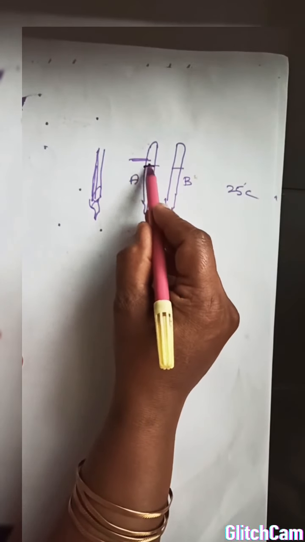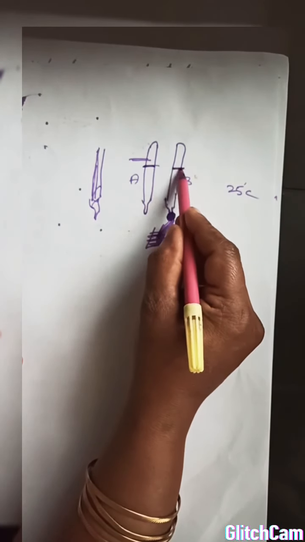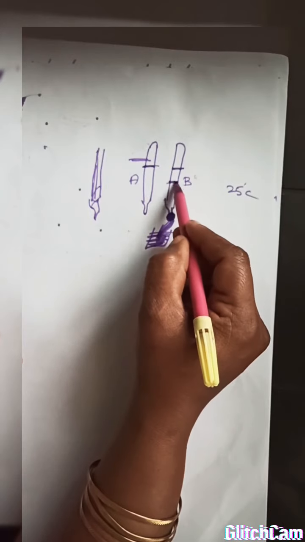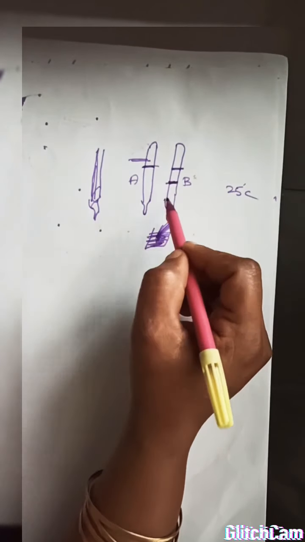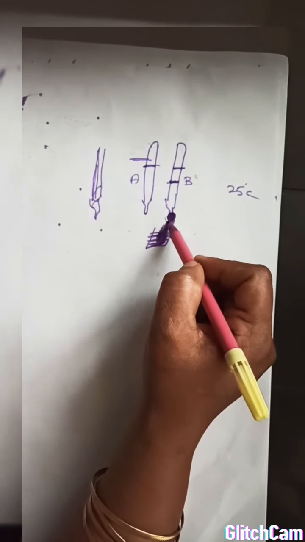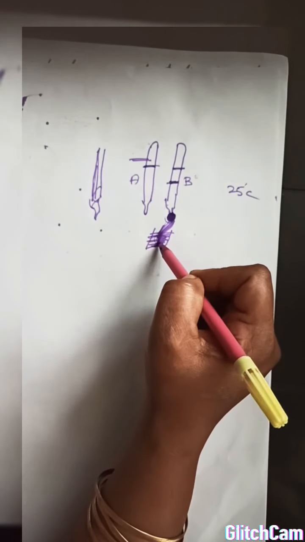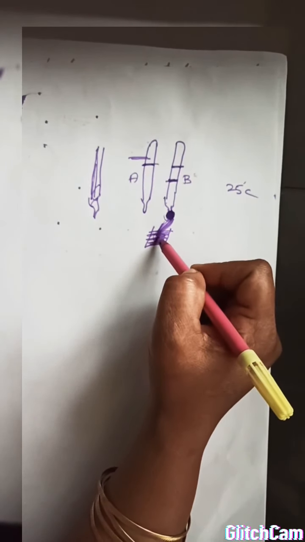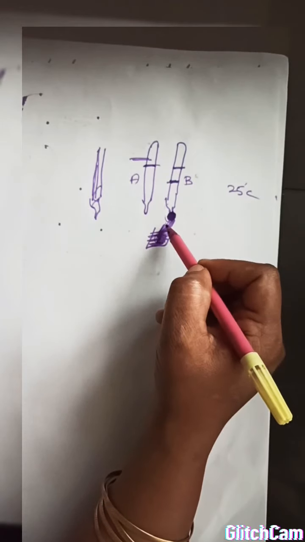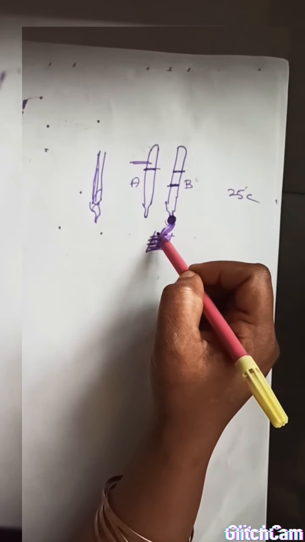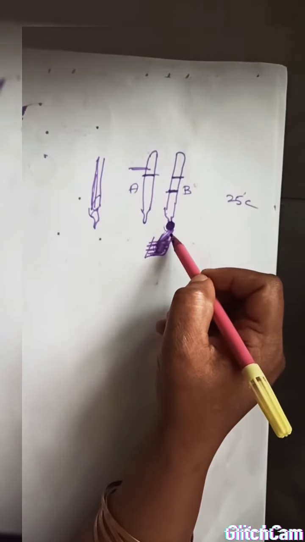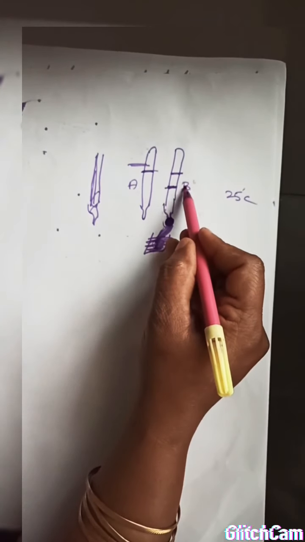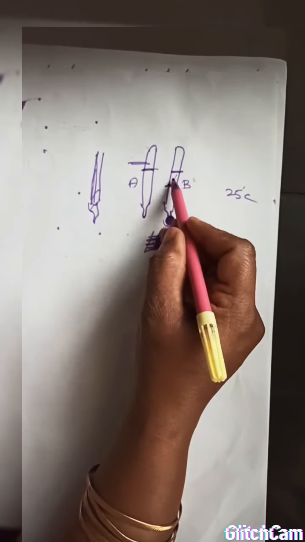A remains the same, but in thermometer B the temperature decreases. Why does it decrease? Because here the cloth is wet with the water from the beaker. The water wants to evaporate. For evaporating it is taking heat from the surroundings. That's why the temperature in thermometer B is decreasing.